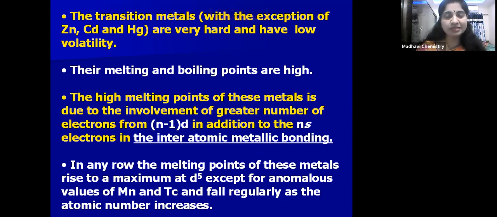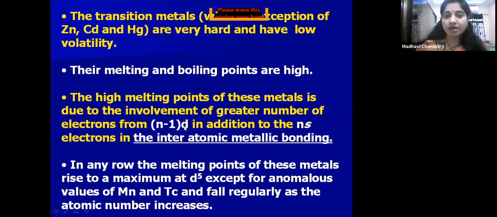Again, I'm repeating, these transition elements are hard and have low volatility, and they have high melting and boiling points. Why do they have high melting and boiling points? Because interatomic metallic bonds are present. Why do they have interatomic metallic bonds?